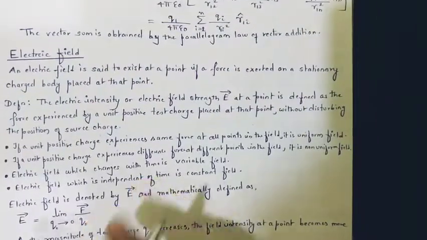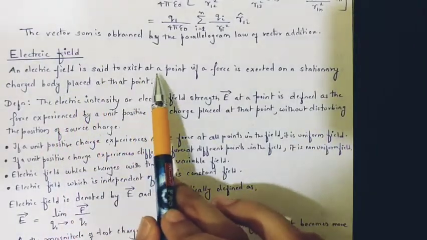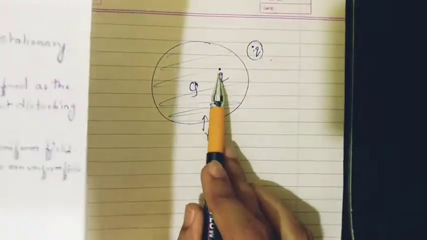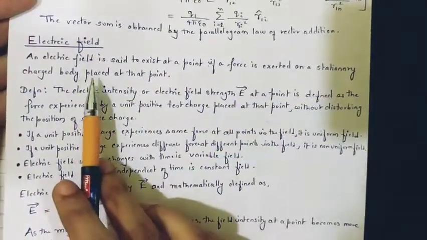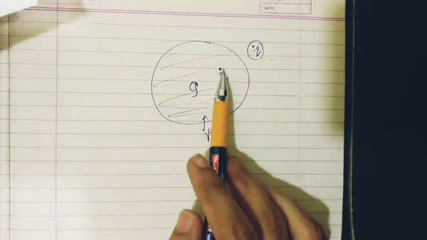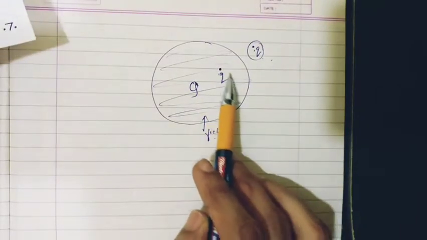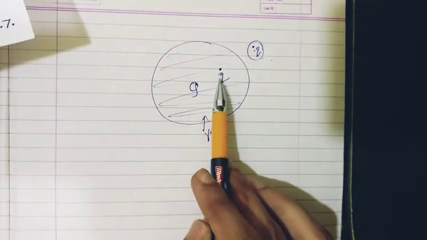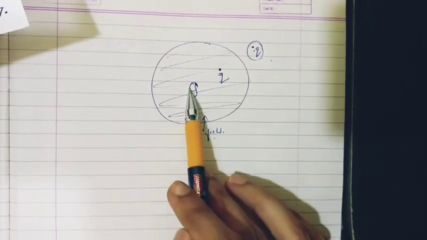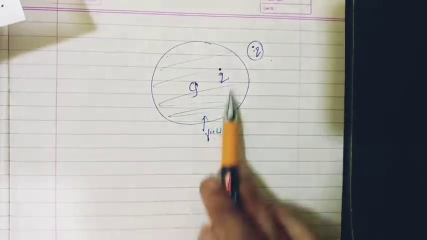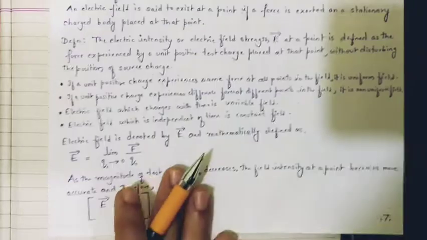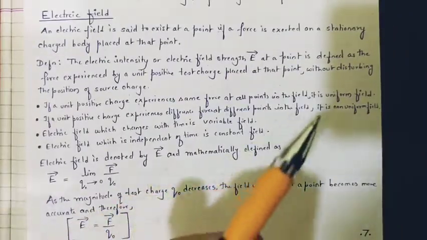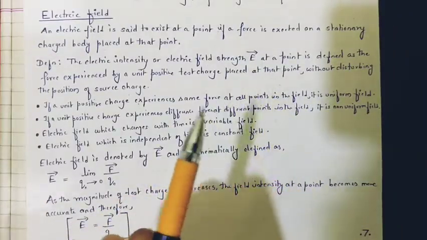So let us understand from here, an electric field is said to exist at a point if a force is exerted on a stationary charged body placed at that point. So if I place a small stationary charged body at that point, this one should experience a force due to the source. And at that point we say that there is an electric field. Now let us understand what is electric field intensity, or electric field strength. That is how much electric field is present at a particular point.